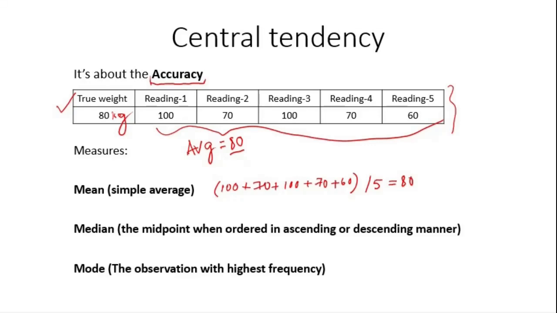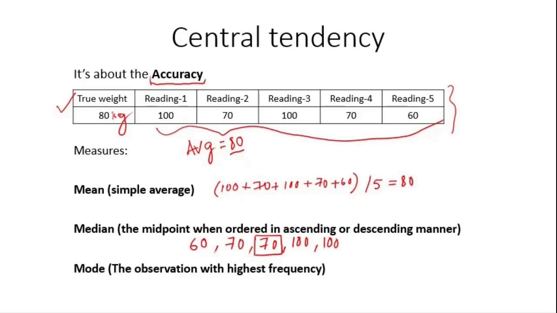If you order this data in ascending order, it will be 60, 70, 70, 100 and 100. Now you have to pick the center of this sequence, which in this case is 70. So the median of this data is 70.